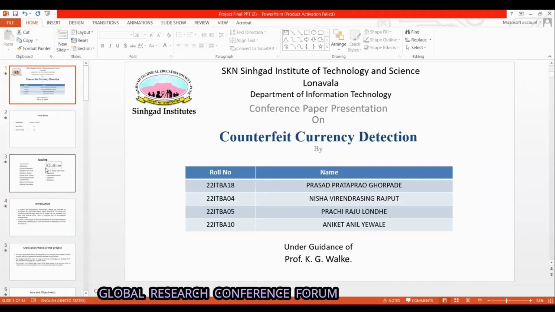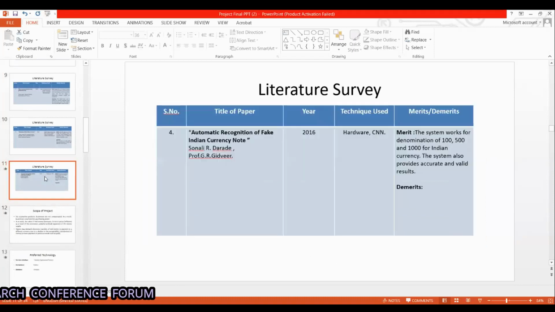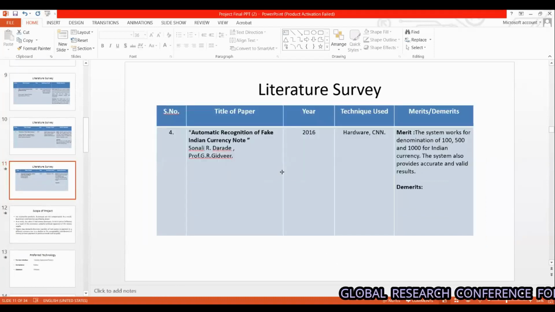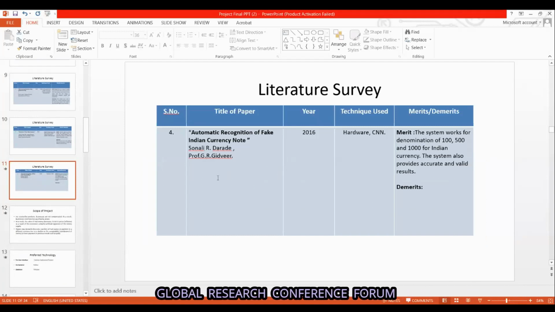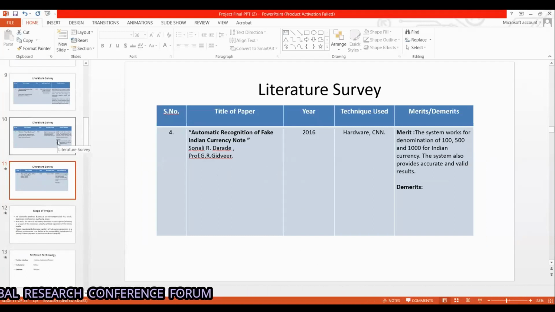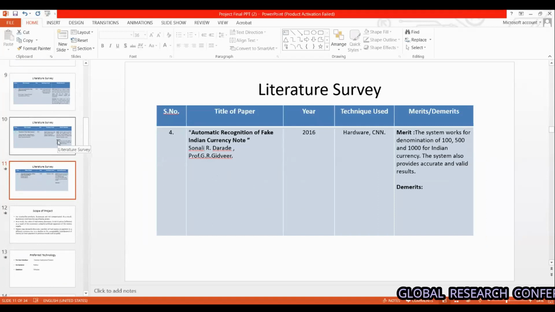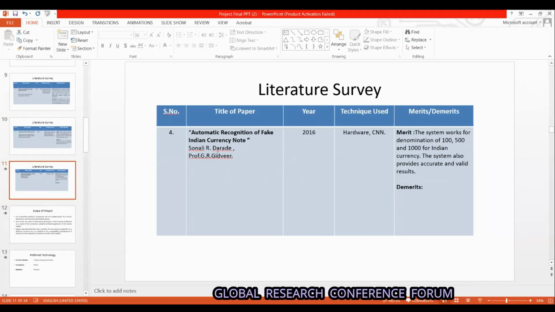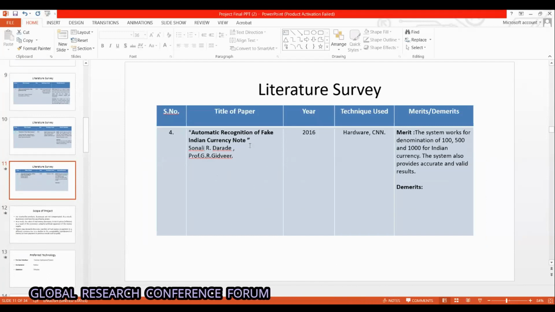The demerit was that in this paper they have used a lot of models, because of which the processing speed is low, and the ultraviolet light scanner cost is high.